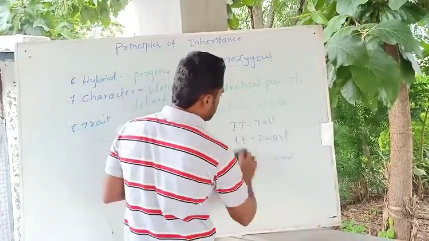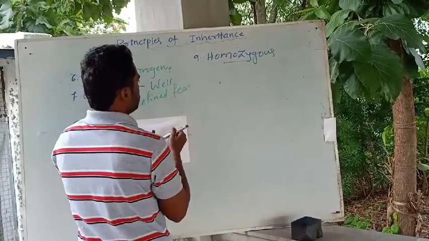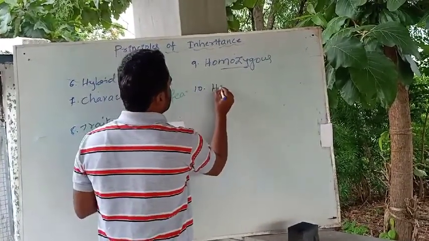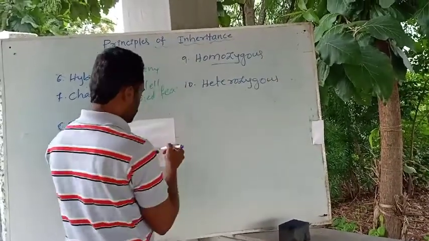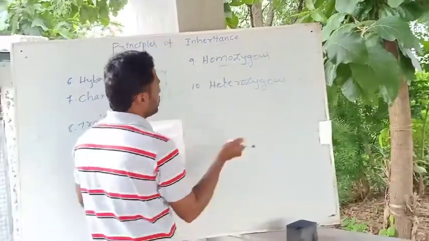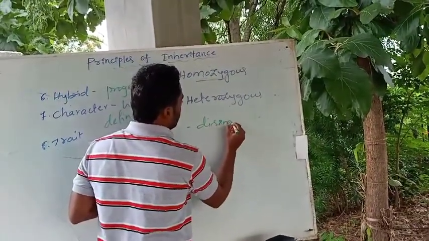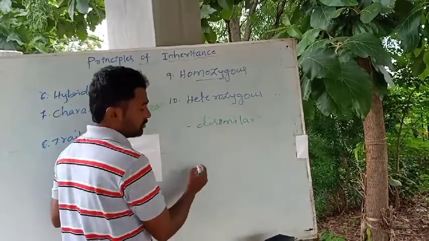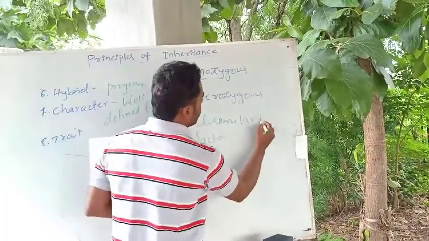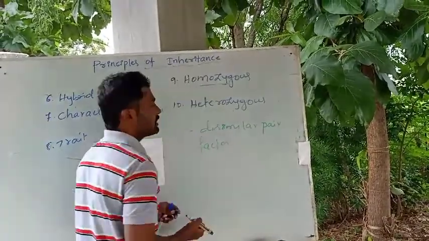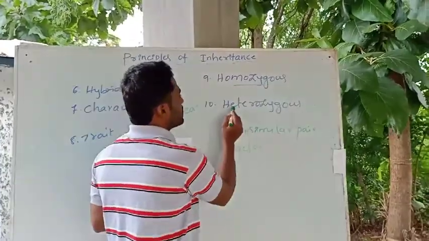Similarly, the next one is heterozygous. An individual having dissimilar pair of factors for a character is called heterozygous.